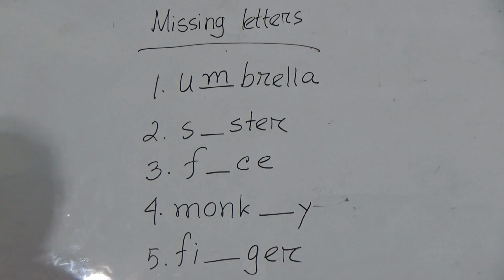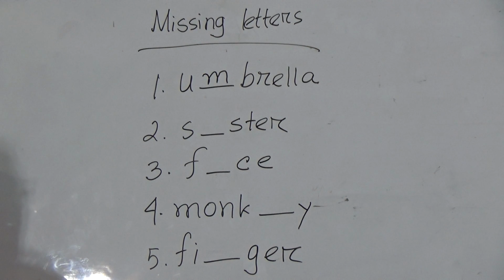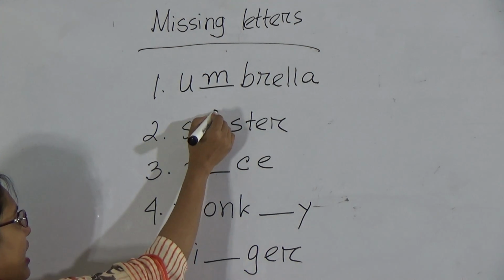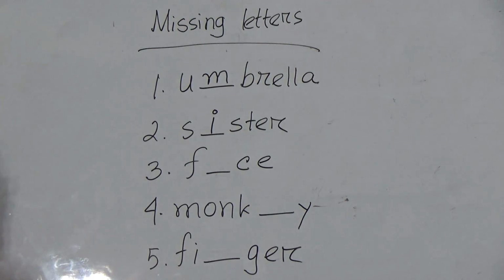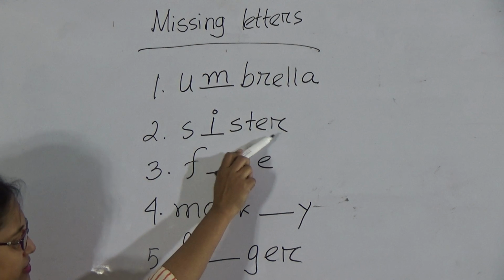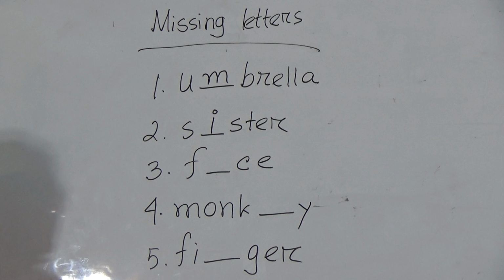And number 2, S dash S-T-E-R. Here also one letter is missing, and the missing letter is I. S-I-S-T-E-R, sister.